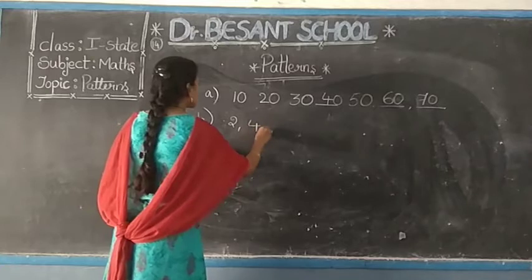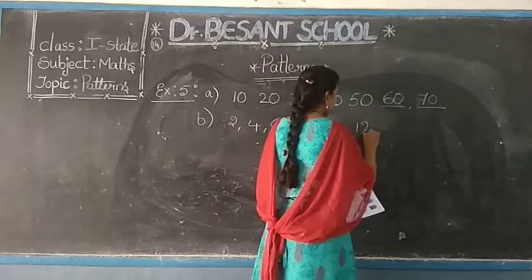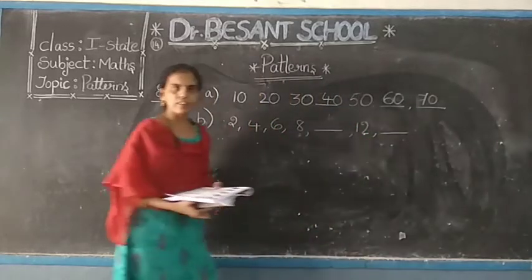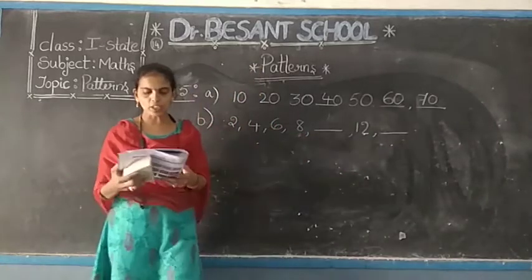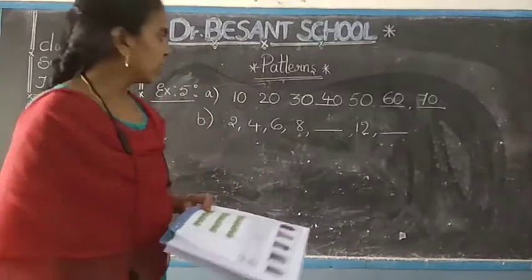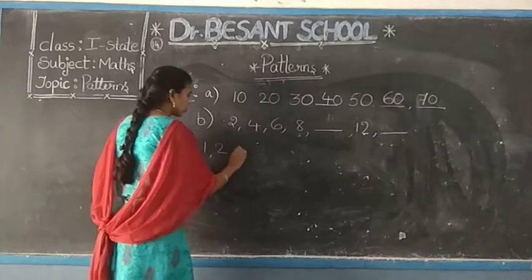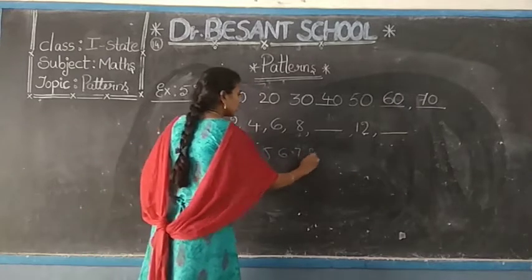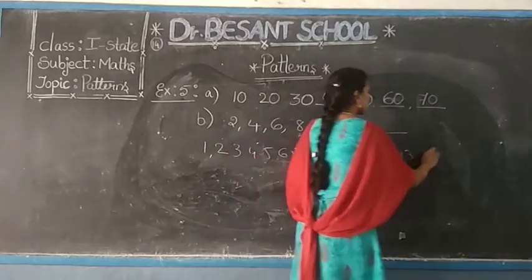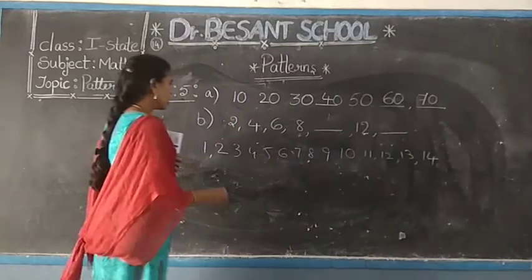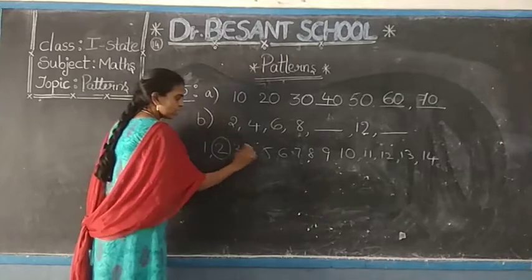2, 4, 6, 8, blank, 12, blank. This is a pattern given for you. So to complete the 2 blanks, in your textbook you have been given that pattern. If you see this, these are number patterns only. So numbers start from 1, 2, 3, 4 like that, isn't it? So in these numbers, see how he has given the pattern. Leaving 1, he has taken 2. Leaving 3, he has taken 4.